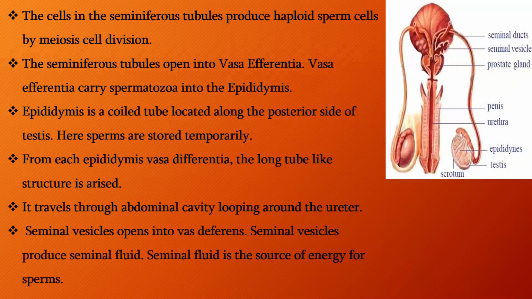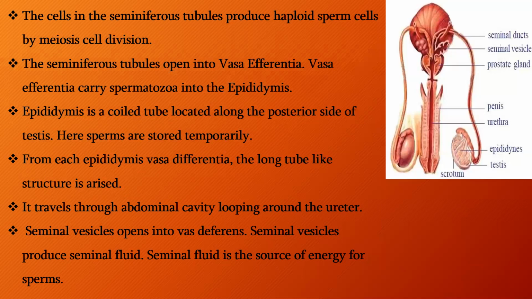The human male reproductive system contains some accessory glands. In that, the seminal vesicles are one of the accessory glands. The seminal vesicles open into the vas deferens and produce a seminal fluid.